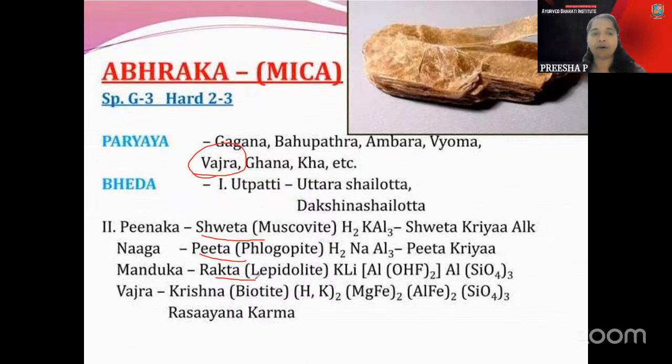Then the other important area is the types of Maharasa. The types are already given here: Pinaka, Naga, Manduka, and also the Vajra. For the mica part, when you see or remember the picture of it, you will get an idea that it has a Patra part, or flakes. That Patra part is Ananda Patra, Bahupatra. The flakes are also called Patra, so you can easily correlate Ananda Patra and Bahupatra here. This is the important thing to correlate regarding mica. It's all about the mica.